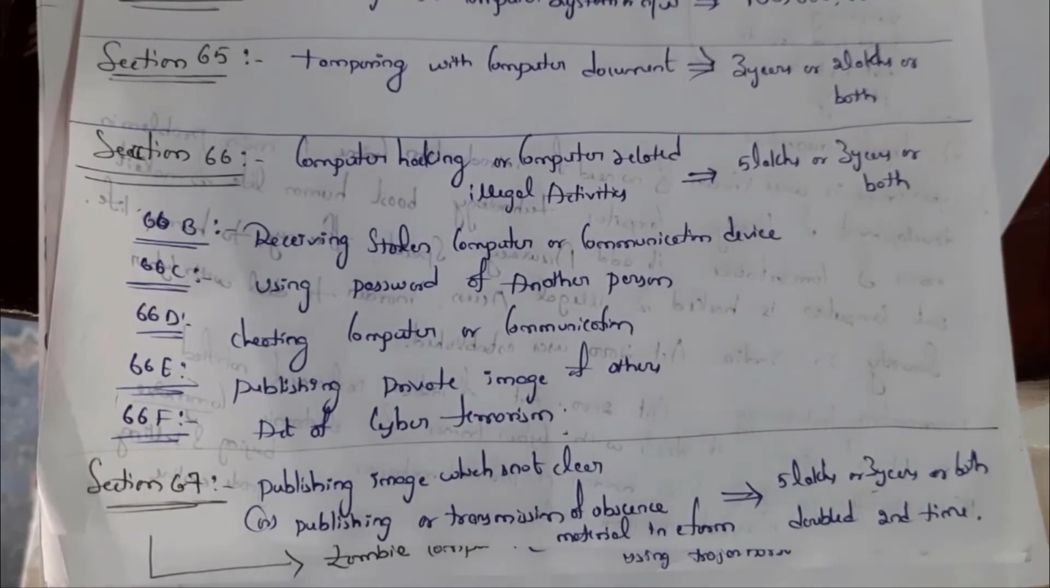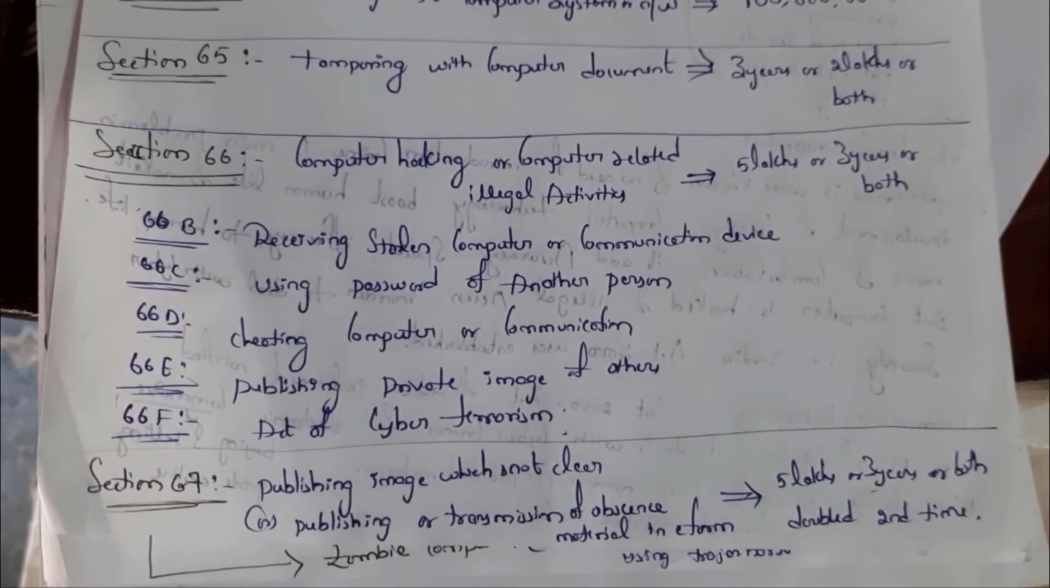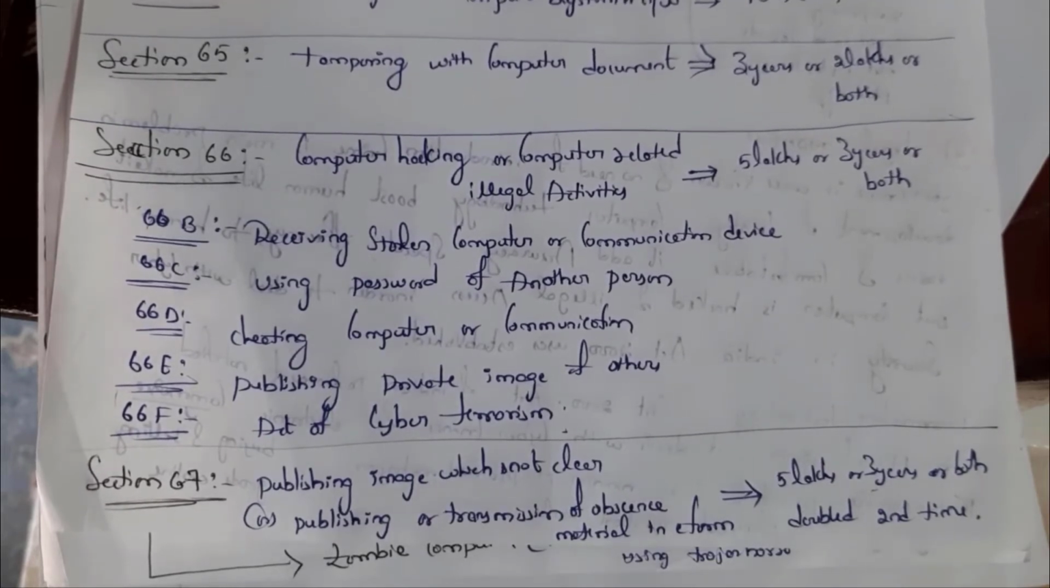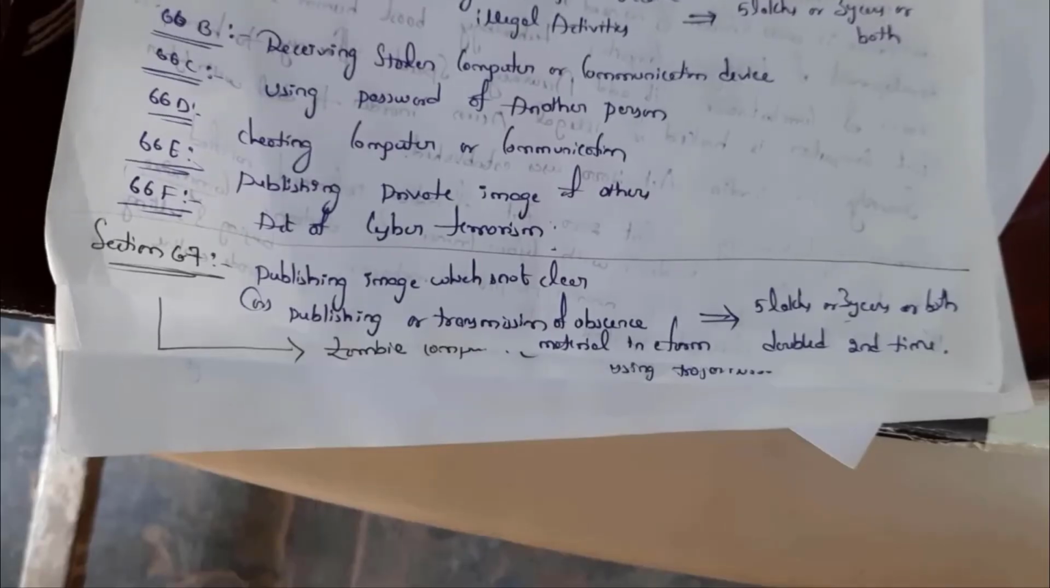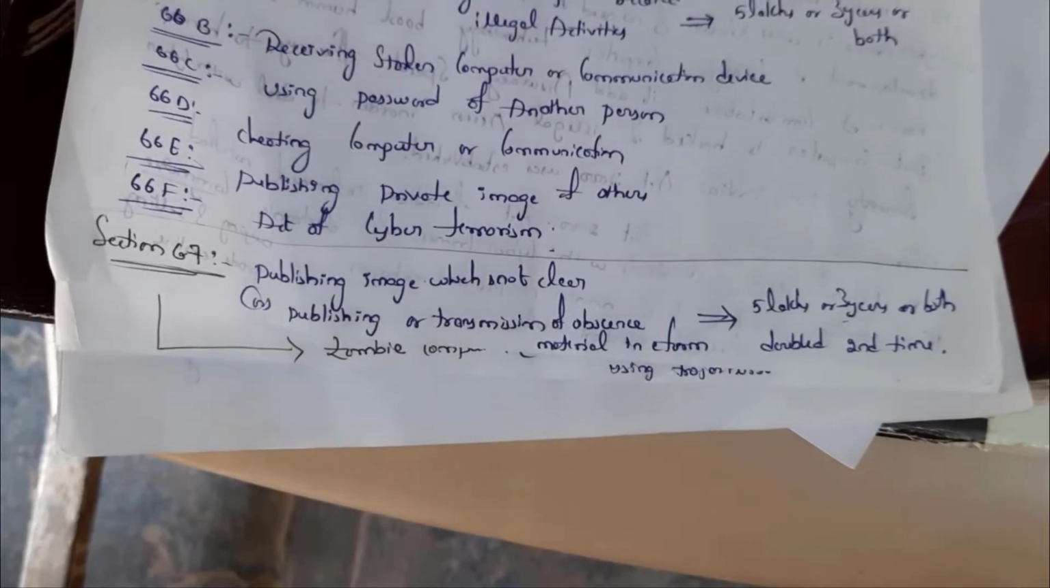Section 66F, act of cyber terrorism, that is hacking a company's information or organization. Section 67, publishing images of others: 5 lakhs or 3 years jail or both. If that person performs the same thing next time, then these punishments get doubled.